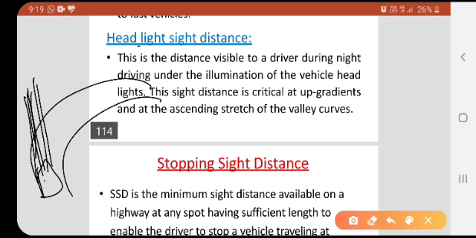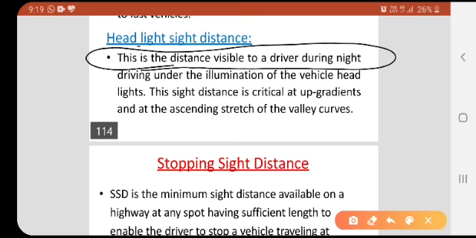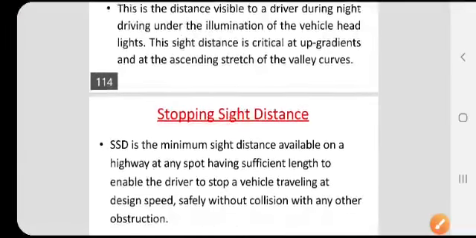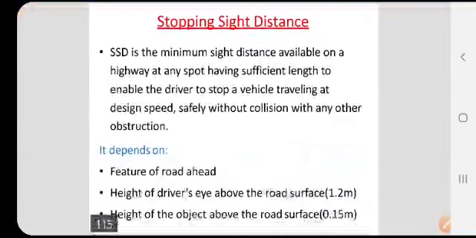But in curved areas the headlight distance cannot be covered. In such cases the minimum distance visible to the driver during the night time without collision is known as the headlight distance. Okay, these are the brief introduction. Let us see one by one.